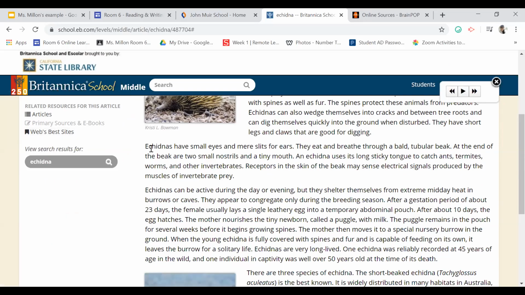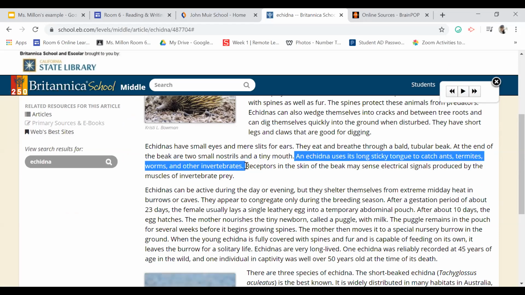But I notice here that I already see, I kind of skimmed over, I notice they were talking a little bit about how an echidna uses its long, sticky tongue to catch ants, termites, worms, and other invertebrates. So when I read, because I did read this section earlier, before I made the video, I'm noticing here that this is good information that I can pull. So I'm not going to copy and paste it. I'm going to read it, stop, think to myself, what did I learn, and put it in my own words. I'm going to paraphrase. I might even cover, or you might even cover the text when you're doing that as well, so that you don't get tempted to copy.